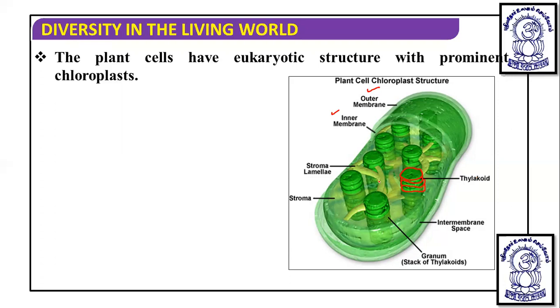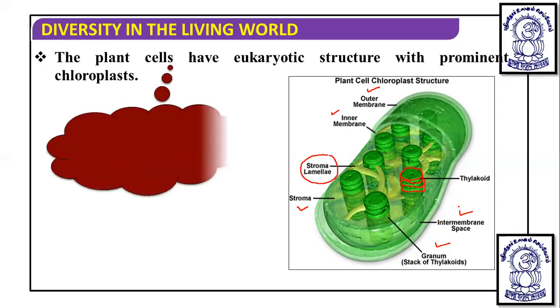These thylakoids are connected by stroma lamellae, and the fluid found here is the stroma. A stack of thylakoids is known as a granum, and the space between the outer and inner membrane is known as the intermembrane space. So it is clear that chloroplasts are double membrane bound organelles.